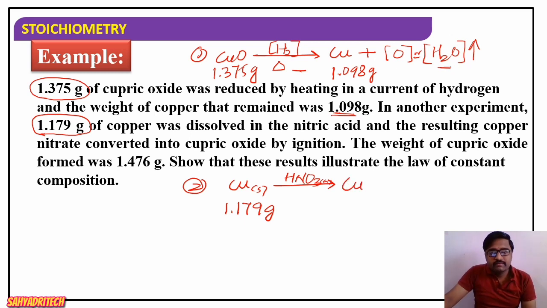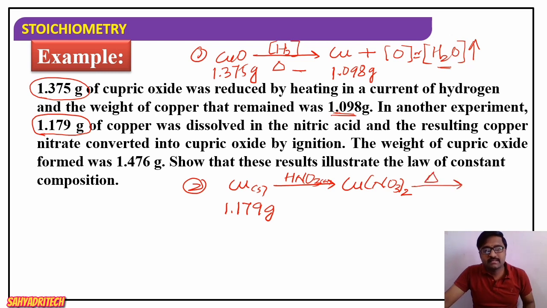And on dissolving, what happens? There will be formation of copper nitrate, Cu(NO3)2. Copper nitrate is formed here. This copper nitrate on ignition, which means on excessive heating, what happens? There will be formation of cupric oxide. So in the second experiment, copper is converted into cupric oxide.